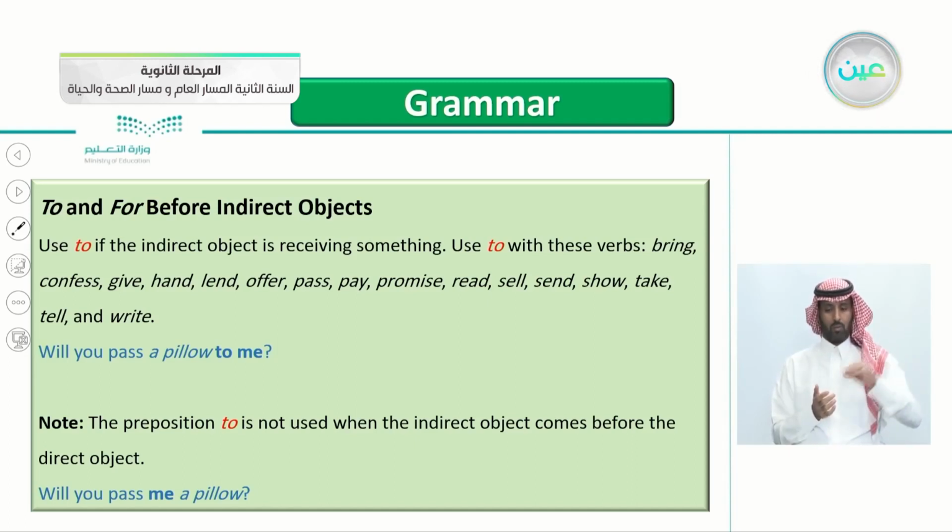Will you pass me a pillow? Notice the difference here. The first one was, will you pass a pillow to me? Why? Because the indirect object came after. So when the indirect object comes before the direct object, we don't write to.